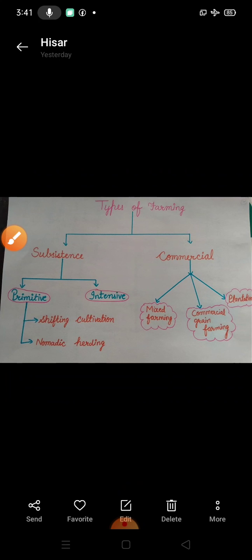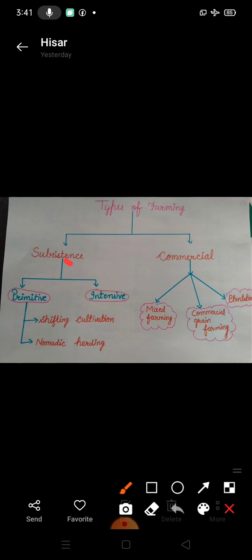Types of farming. Depending upon geographical conditions, demand of produce, labor and level of technology, farming is broadly divided into two main types, that is subsistence and commercial. Subsistence is subdivided into primitive and intensive. Primitive is also divided into shifting cultivation and nomadic herding. For sale in the market, for commercial purpose, farming is divided into three parts: mixed farming, commercial grain farming and plantation.